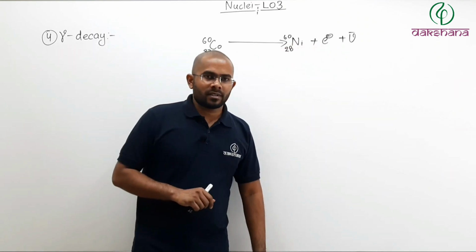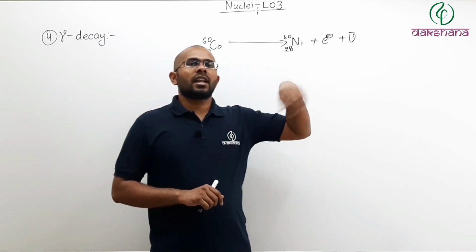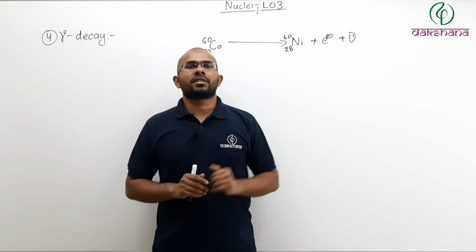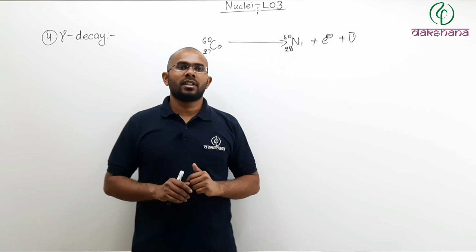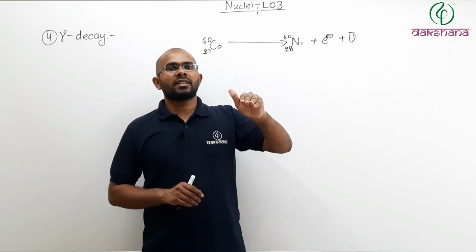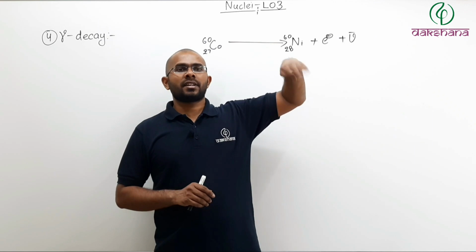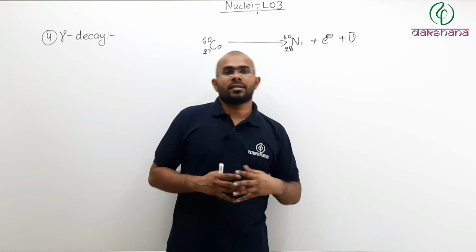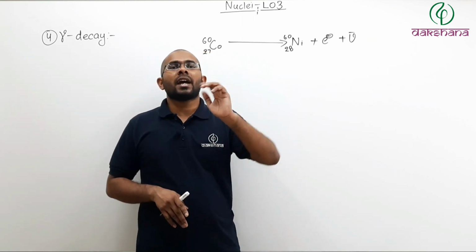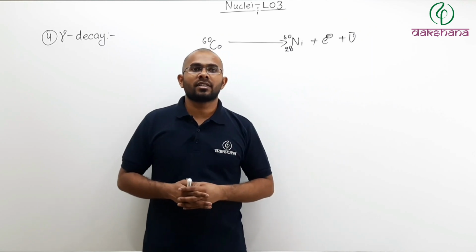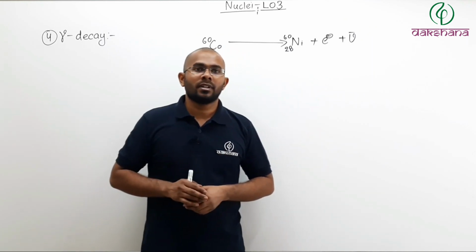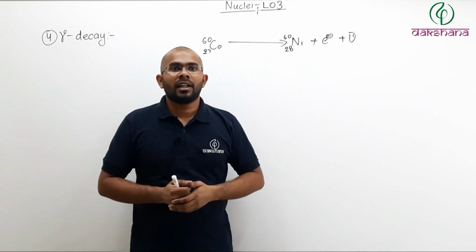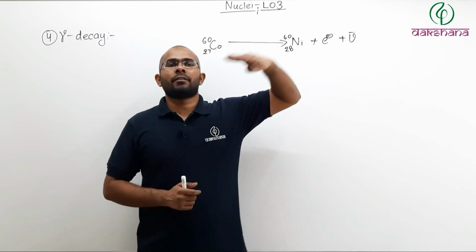Now what happens is, as in the case of electrons revolving around the nucleus, if you remember, there are multiple orbits, there are multiple energy levels. There is a ground level, there is a first excited state, there is a second excited state, there is a third excited state, and so on. Same is the case with nucleus. A nucleus can also have multiple excitation states or multiple energy levels. So what happens is, when a daughter nucleus is created, it is created in a high energy level.